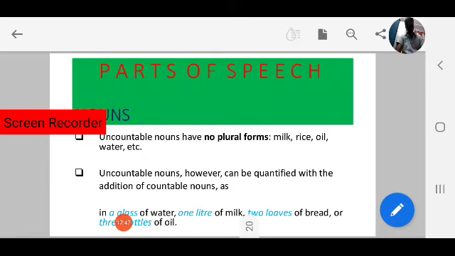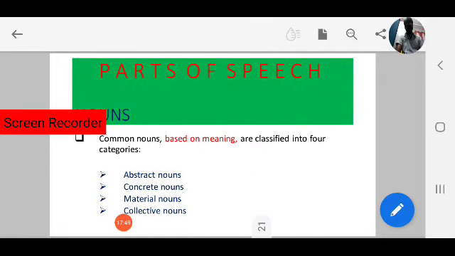Let us move to another category, common nouns based on meaning, which are classified into four categories. Now we have seen common nouns based on form: countable nouns and uncountable nouns, singular or plural. Next, common nouns based on meaning can be divided into four categories.